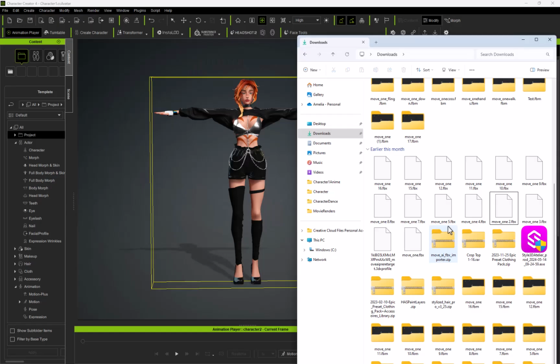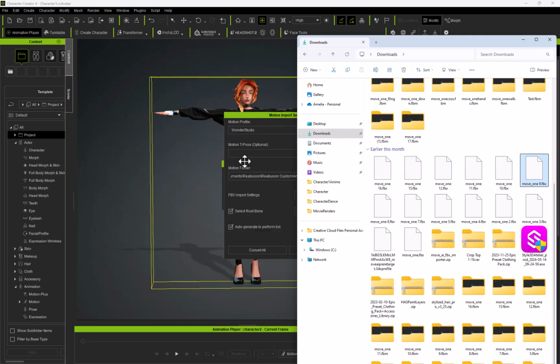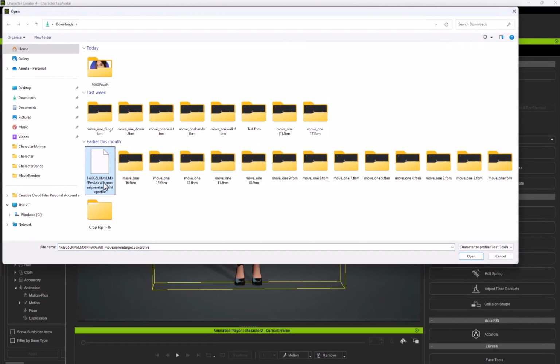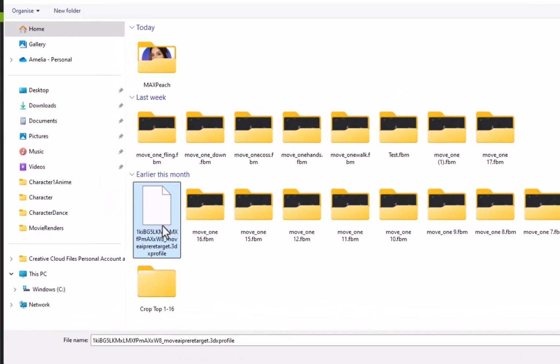I just go back into Character Creator and then from here open up the downloads folder and literally drag the Moveai file onto your character. From this point you'll get a screen with a motion profile, and if you just click on the file next to it, I have this file here. You will need to download this file. The link is in my description.